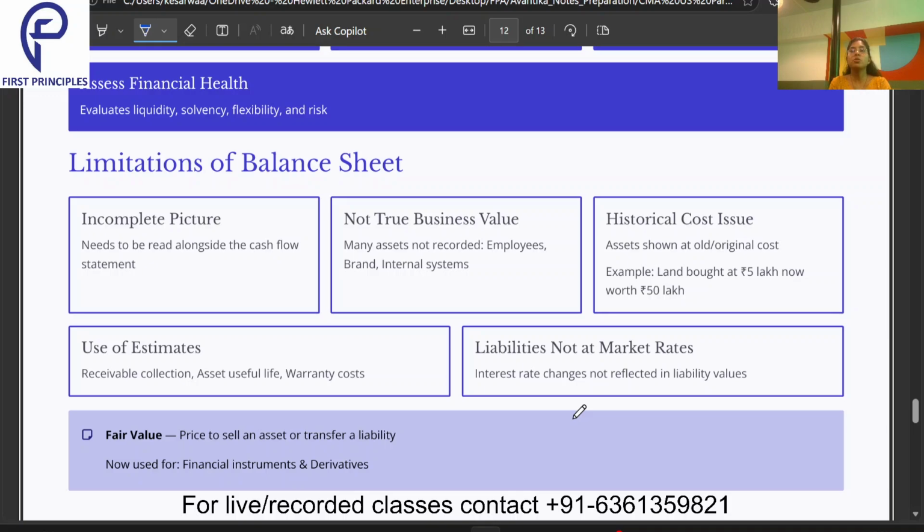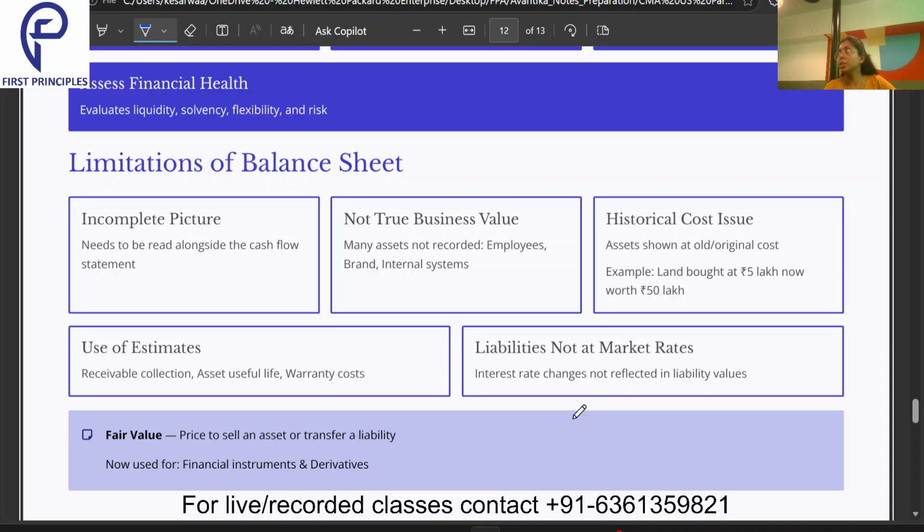Why? Because suppose I bought a land today for 5 lakh rupees for my business purpose, but today the worth of that land is 50 lakh rupees. Can I record that? Can I increase the value of the asset recorded on my balance sheet? No. Then use of estimates.